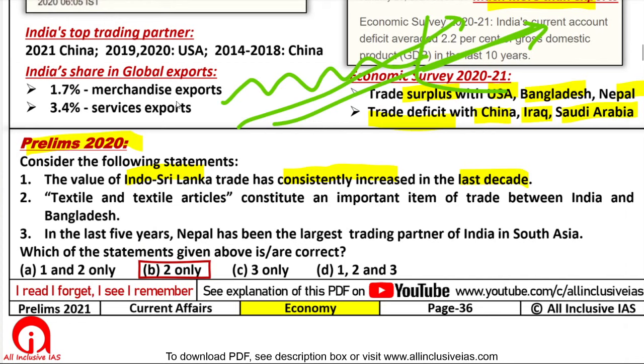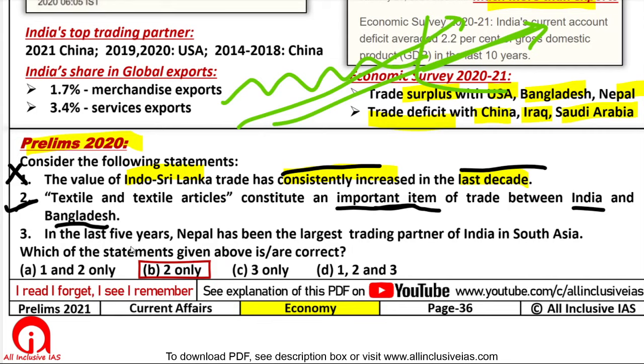If you don't have any data, you can assume that 10 years is a long enough time for things to consistently increase. Second statement is, textile and textile articles constitute an important item of trade between India and Bangladesh. He is not saying that it is the largest item of trade. It is simply saying that India trades with Bangladesh and one of those articles is textile articles, which is quite possible, right? There's nothing to be scared of, or anything fishy here. No, it's an important item. That's it. So second statement is definitely correct.